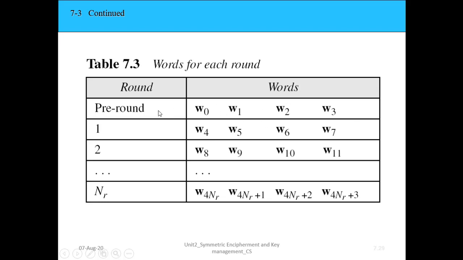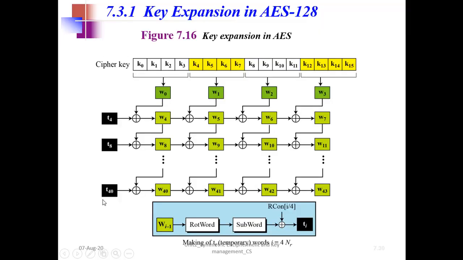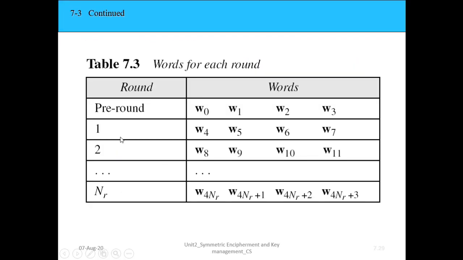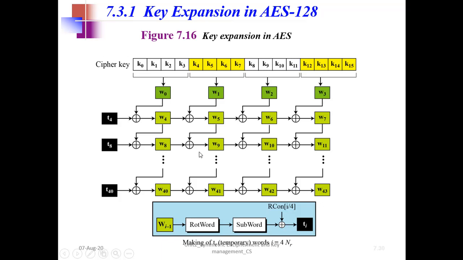So if there are 10 rounds, so this is pre-round, so key 0, I require 10 more keys. Sorry, so how do I create them? So I require W4 to W7, W8 to W11 and so on, right? So how to create that? That is shown here. So this is key expansion for AES 128.